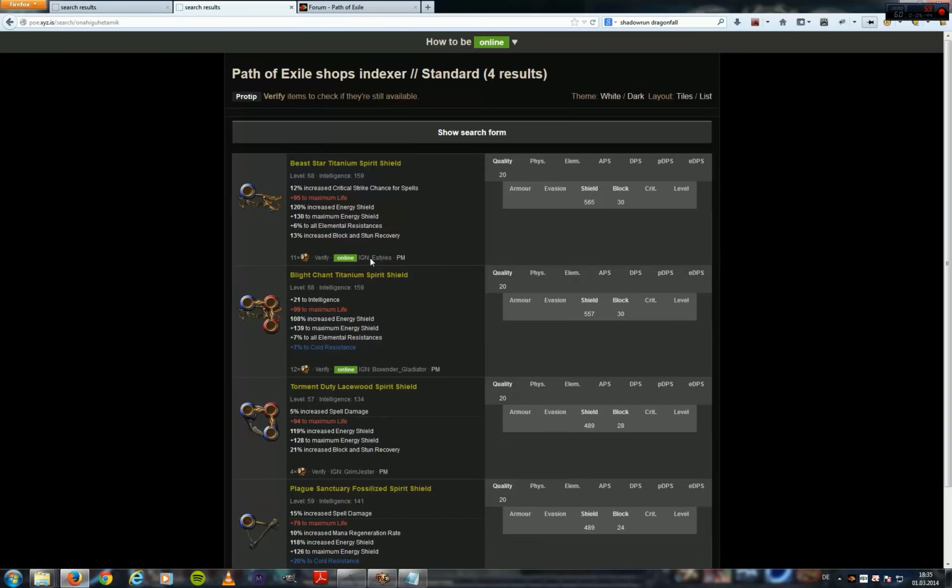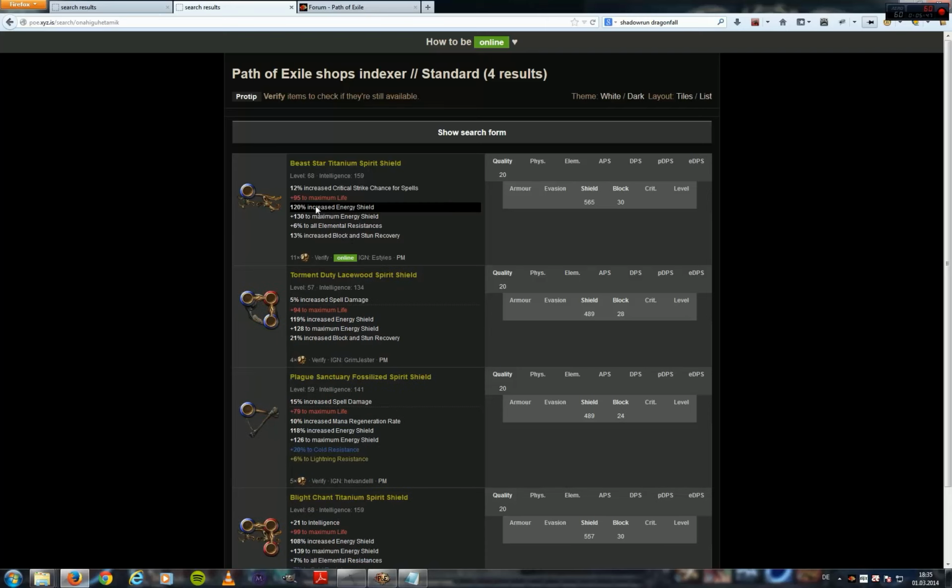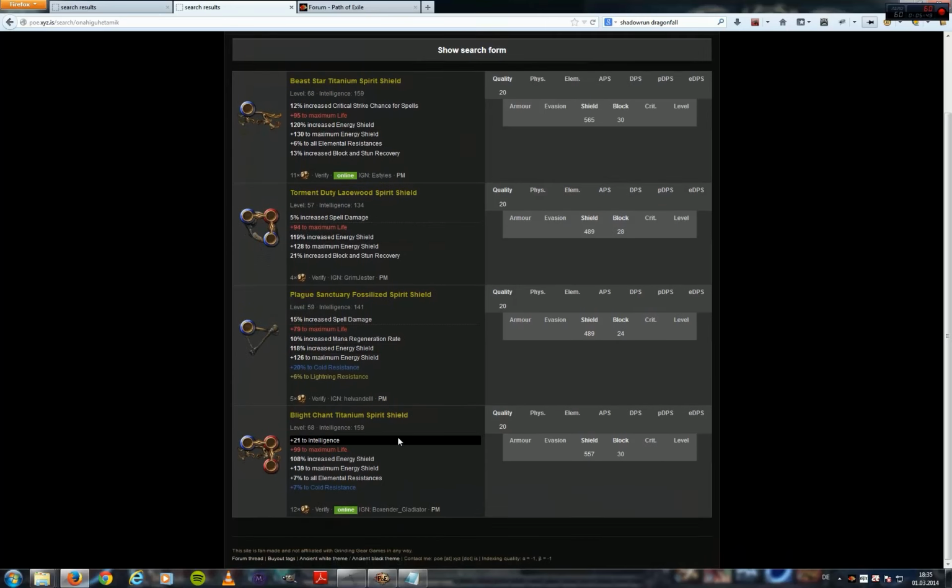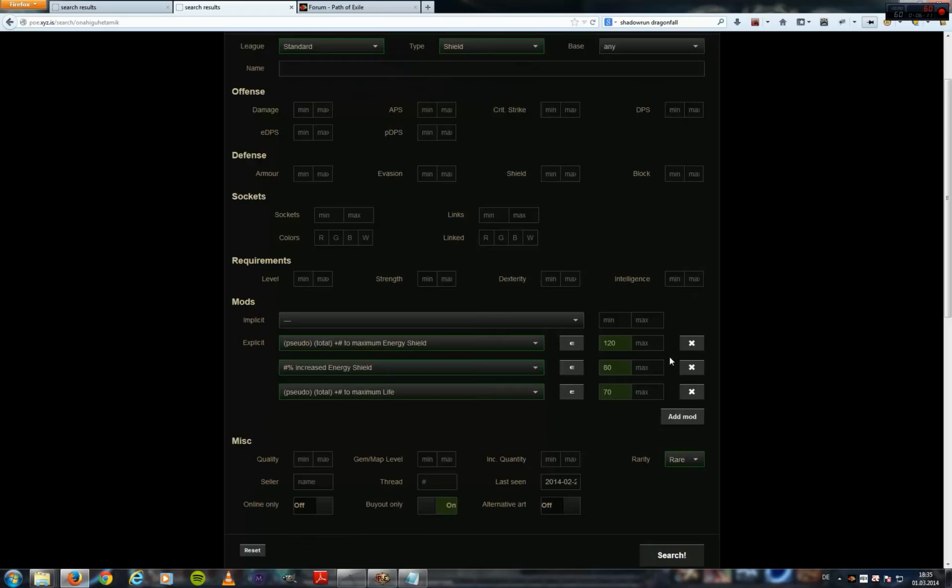So if we search here again, and we're going to sort by increased energy shield again, there isn't a lot that comes close, because these here all have more maximum energy shield, and I see they also have more maximum life. So that's why I told you earlier it's best to start with a lower base for the affixes that you're interested in, because that gives you more range to look at. So that will tell me already that maybe I will price the item at 1 exalt, maybe 1.5 exalt at first, and see how that goes.